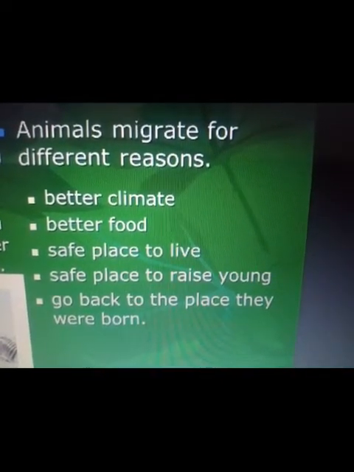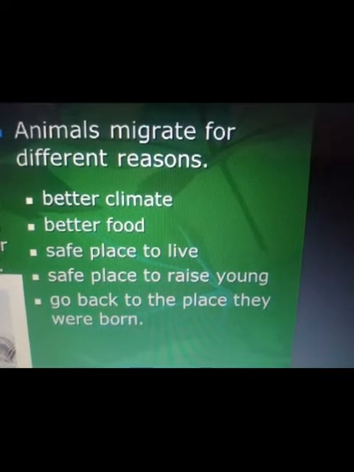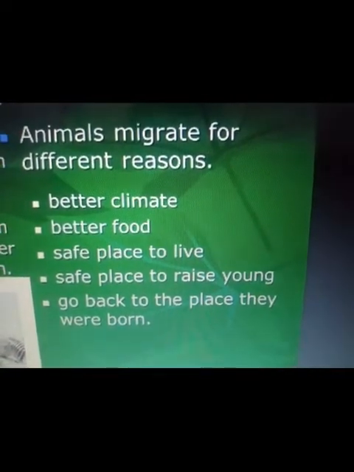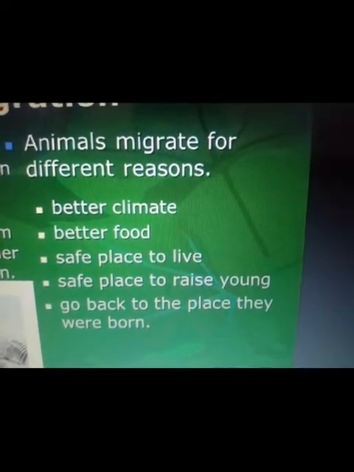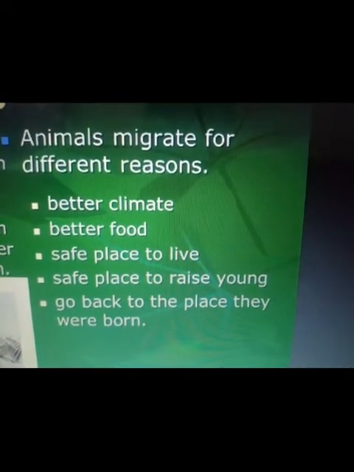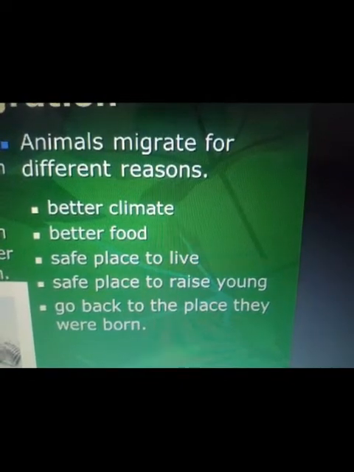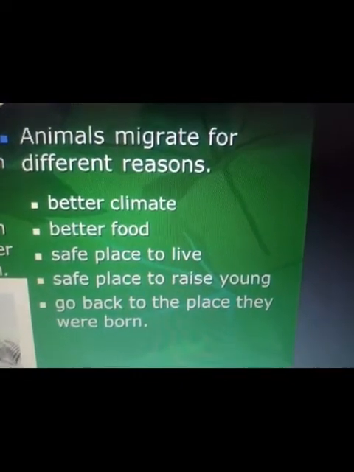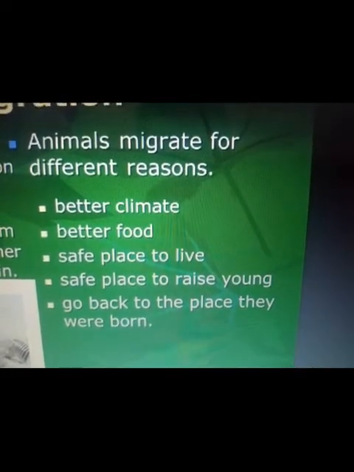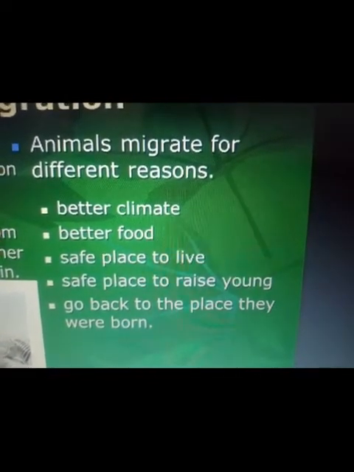That means to carry out their young ones, or to give birth to their young ones. They move to a safe place and then go back to the place they were born. That means animals and birds keep on migrating from one place to another.